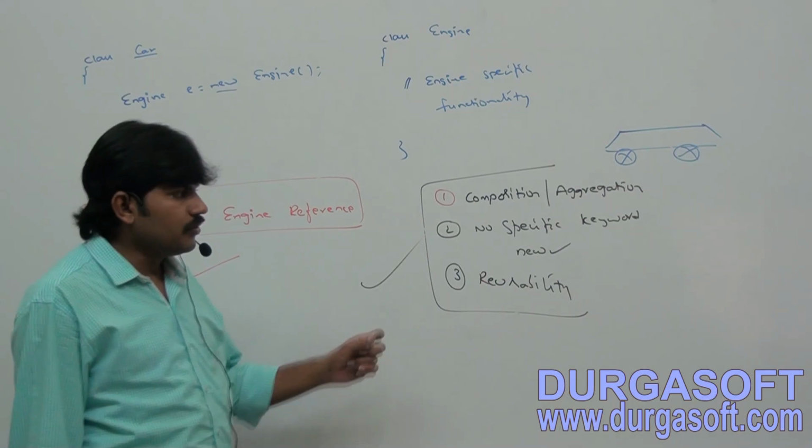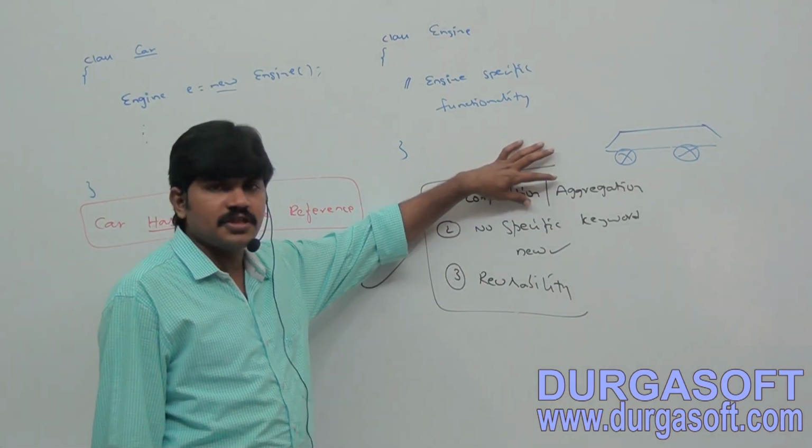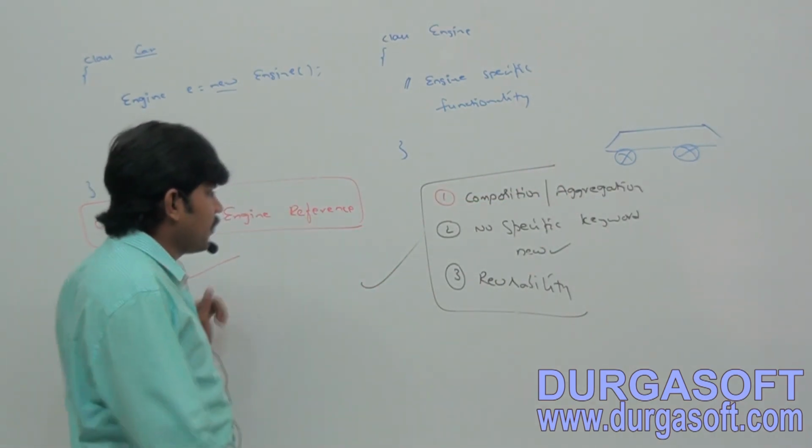That's all. Are you able to understand that? So, what is has-a relationship, by using which keyword we can implement it, what is the advantage, right? Example, let me spell out an example.